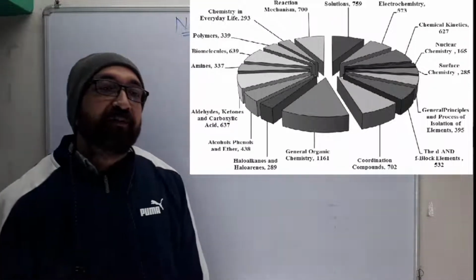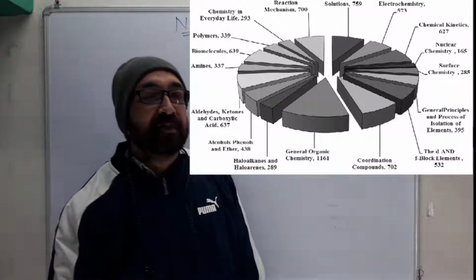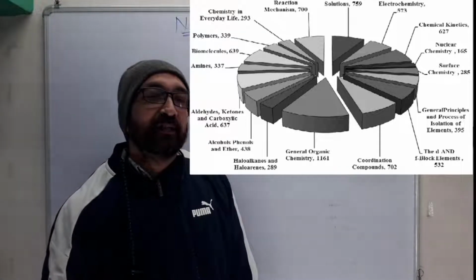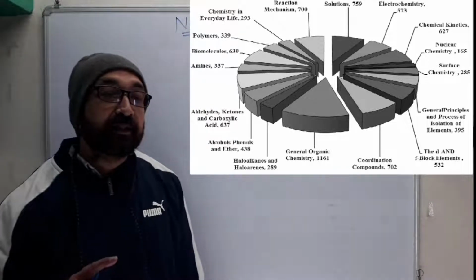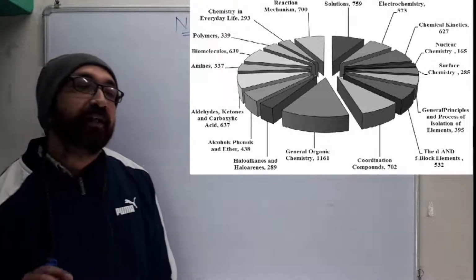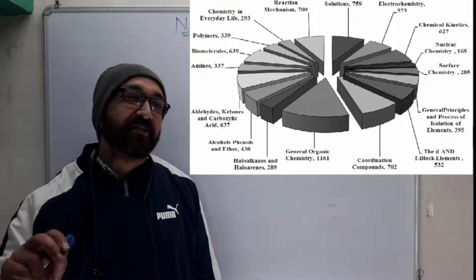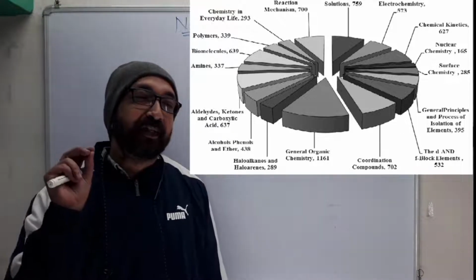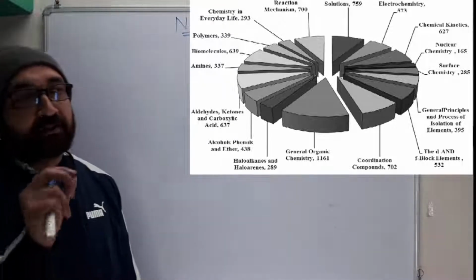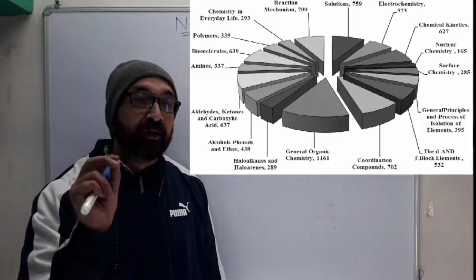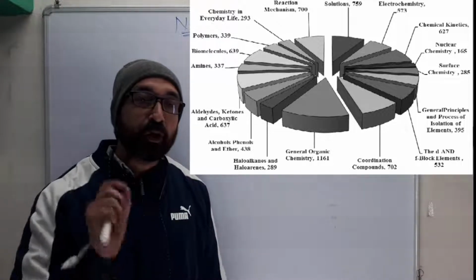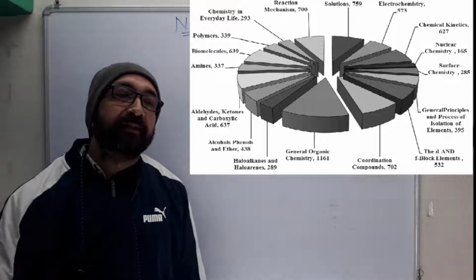Again, it came: chemistry in everyday life. Environmental chemistry and chemistry in everyday life are very small chapters and very interesting units. So you are getting 293 questions here also, right? But the leader here is general organic chemistry, where they have asked 1161 questions. General organic chemistry means everything comes in it, whether you are talking about any particular reactions or any particular nomenclature, it will come under general organic chemistry. You have to understand the mechanism, the nomenclature, isomerism. Everything is coming here, and then it comes to coordination chemistry, coordination compounds.